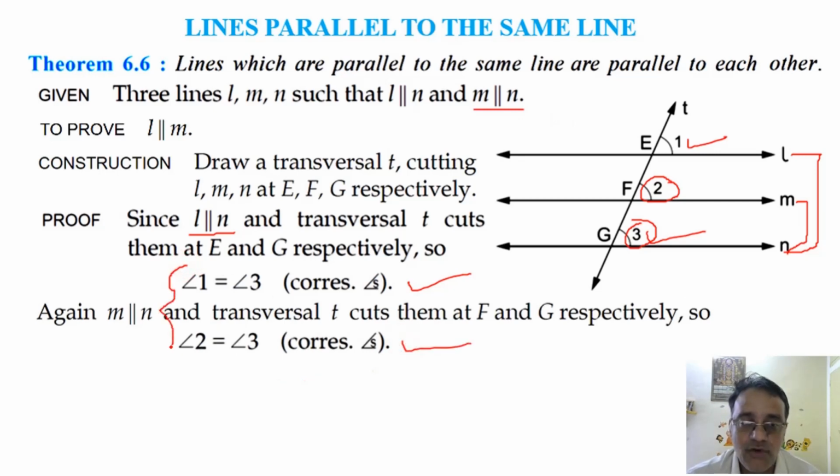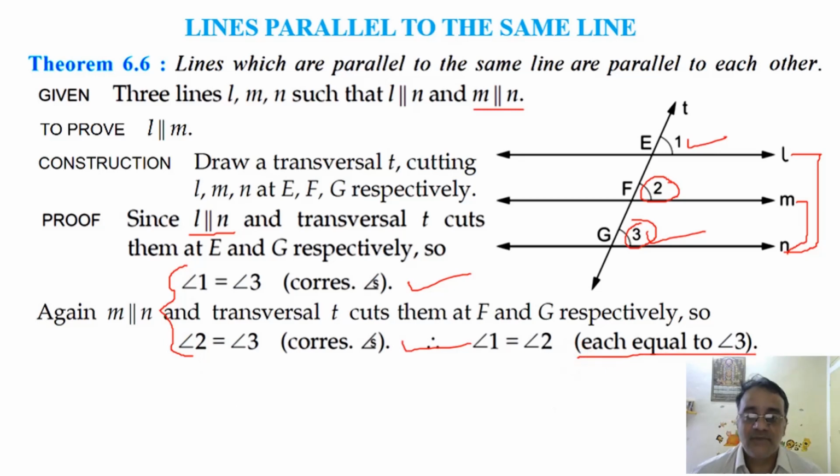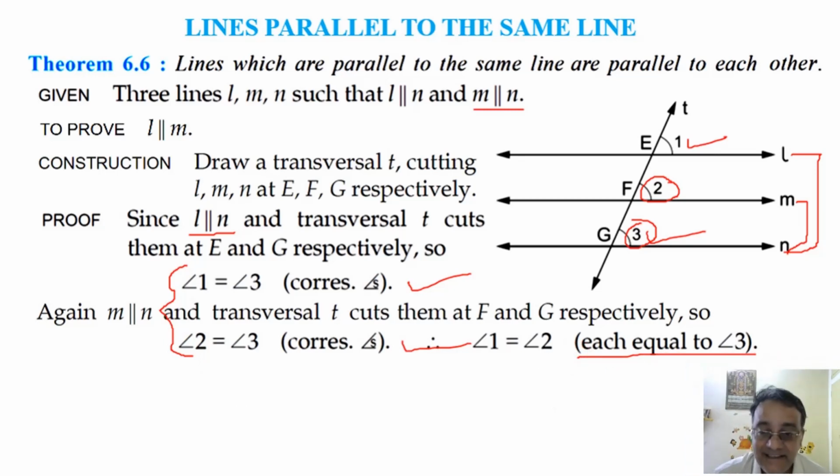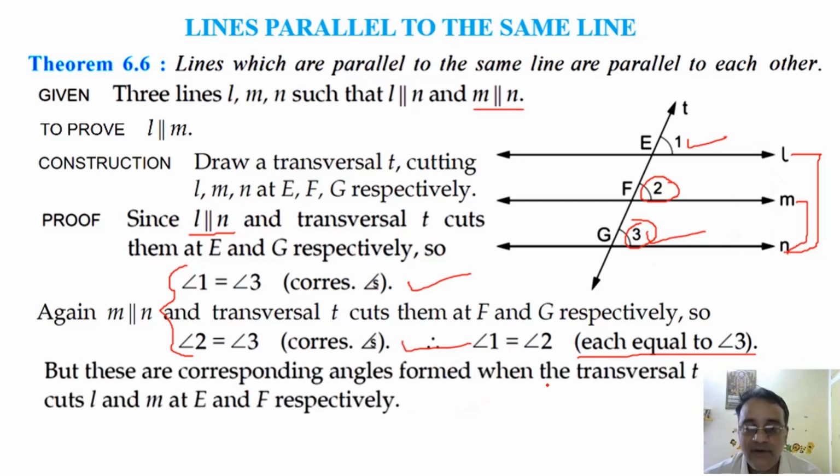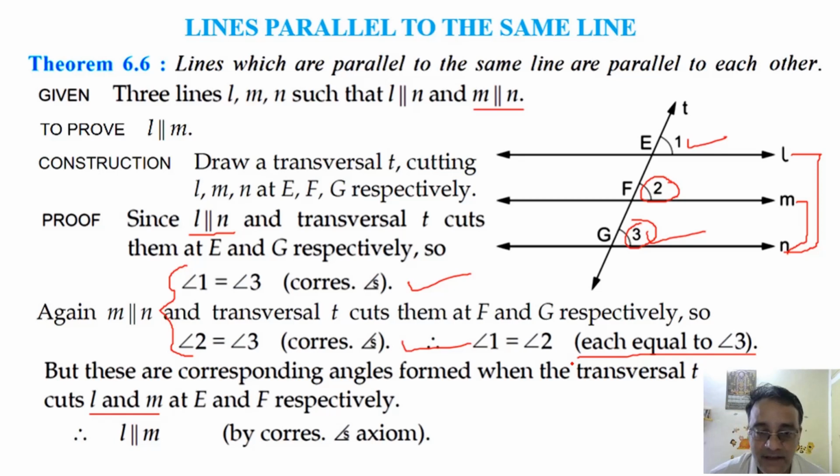Now from these two, what we can conclude? Angle 1 is equal to angle 3. Angle 1 is equal to angle 2 because each equals angle 3, right? But these are corresponding angles for these two lines, when the transversal T cuts L and M at points E and F respectively. So therefore L is parallel to M by corresponding angles axiom. Any doubt? No, sir. Okay. So हम लोग का first section हो गया theorems का.